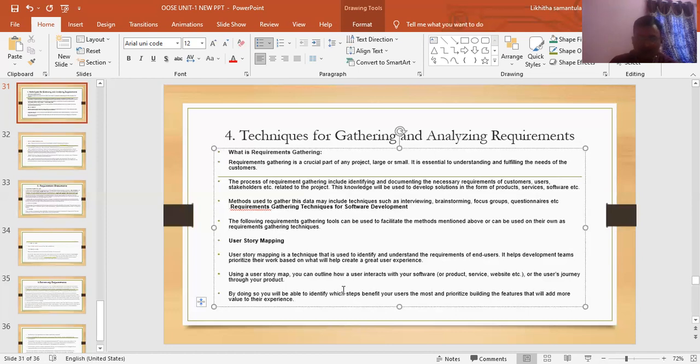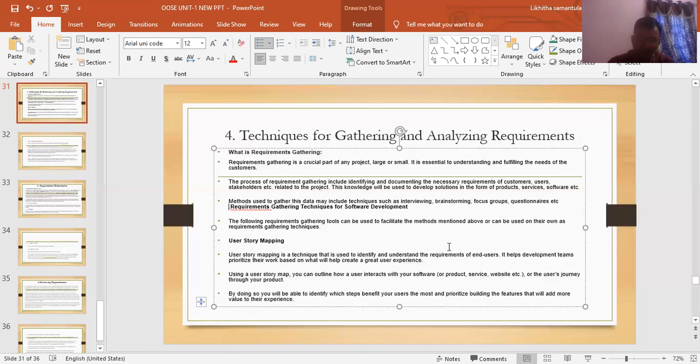It is very important to analyze the project. The process of requirement gathering includes identifying and documenting the necessary requirements of users and stakeholders related to the project. This knowledge will be used to develop solutions in the form of product, service, software.